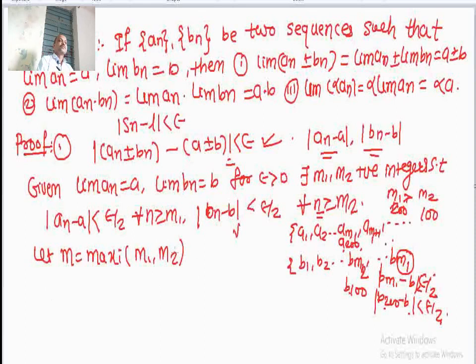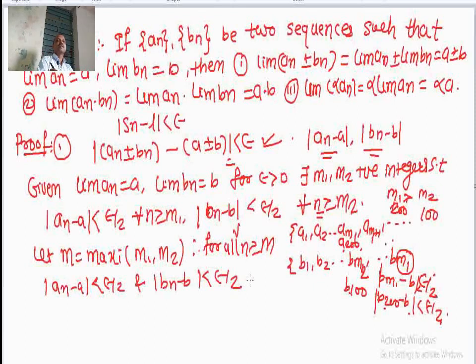Okay. So, therefore, for all n greater than or equal to m, mod of an minus a is less than epsilon by 2, and mod of bn minus b is less than epsilon by 2.